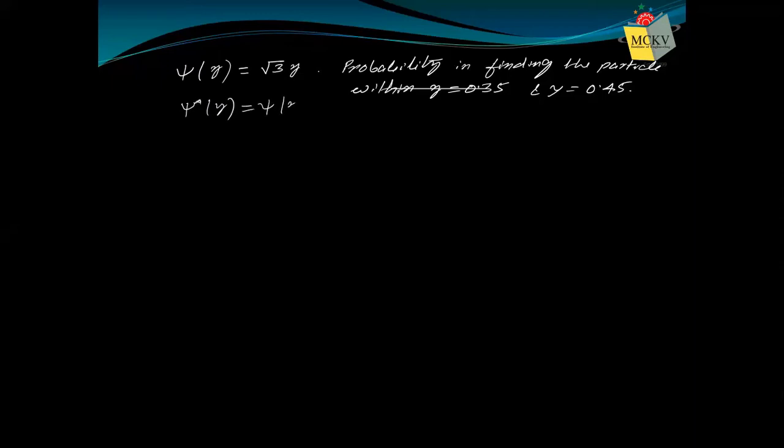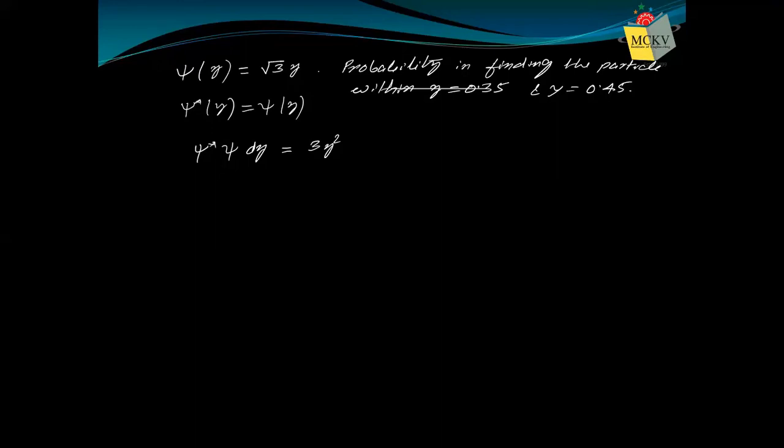Therefore psi star psi dy will be root 3y into root 3y, so it will be only 3y square.